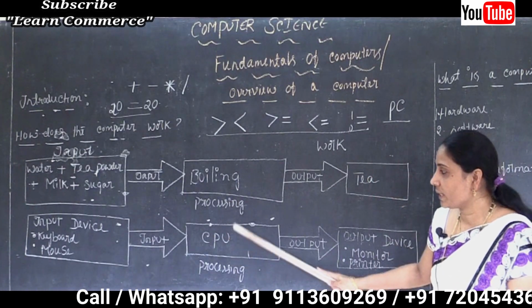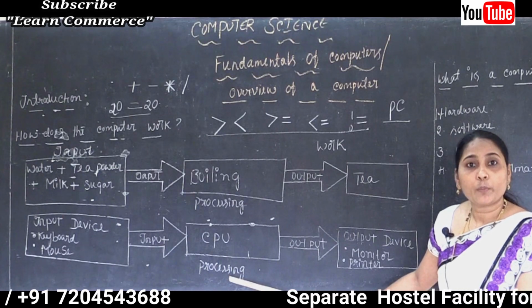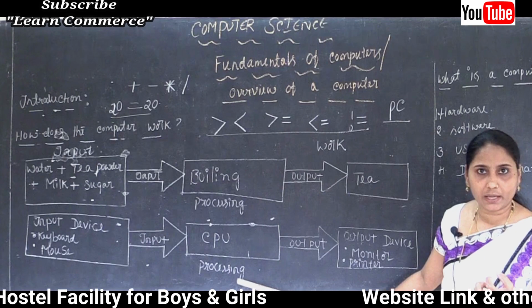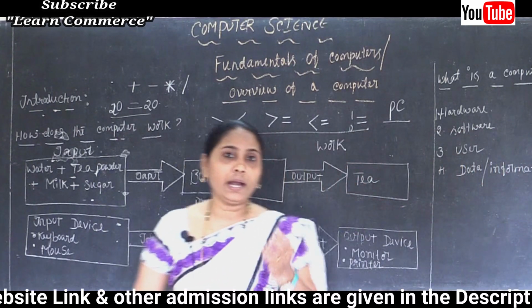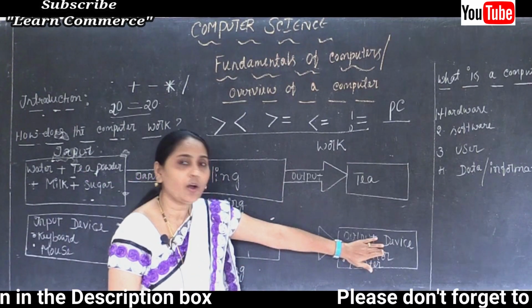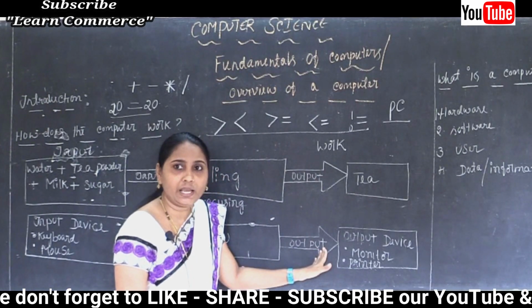And why are we using the Central Processing Unit? Because for the purpose of processing, for the purpose of boiling the input data. So CPU is used for processing. And after the process, the data is displayed on the monitor. So that, we can say, is the output.